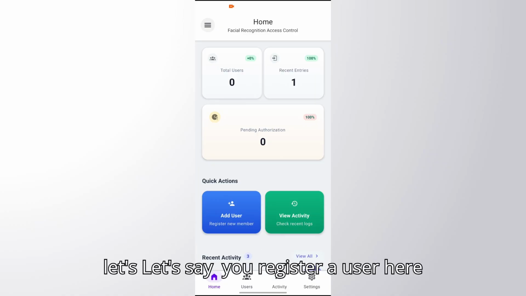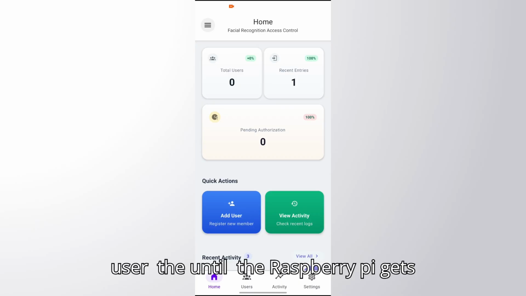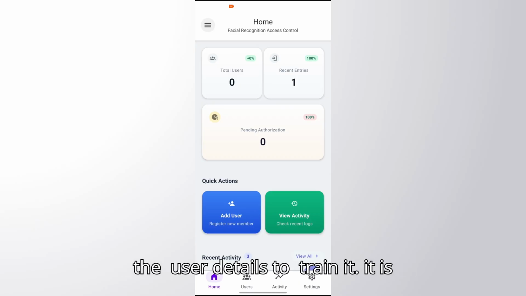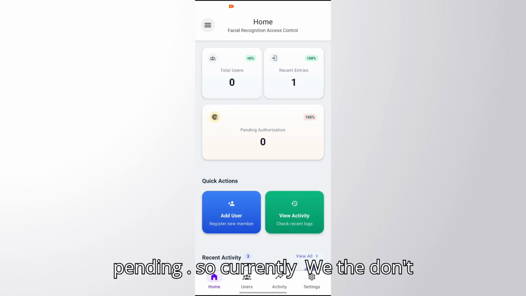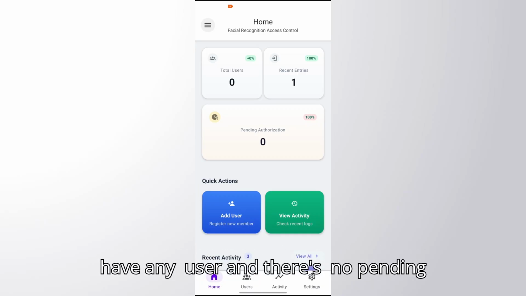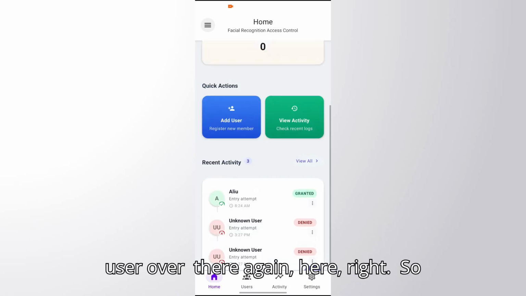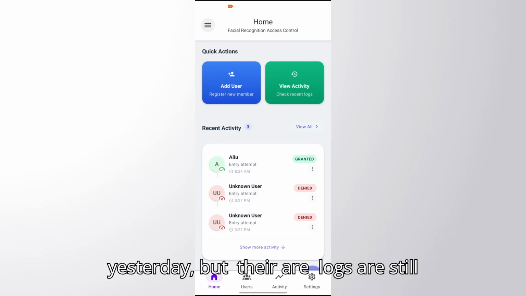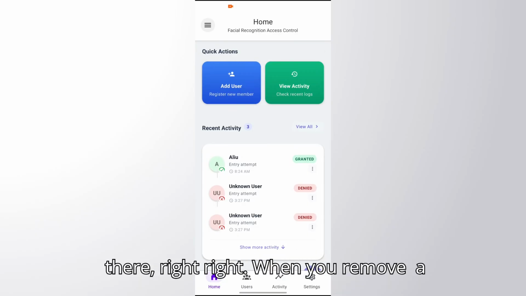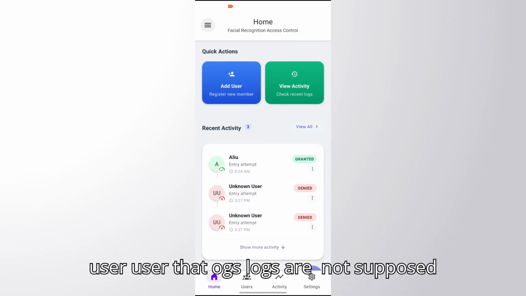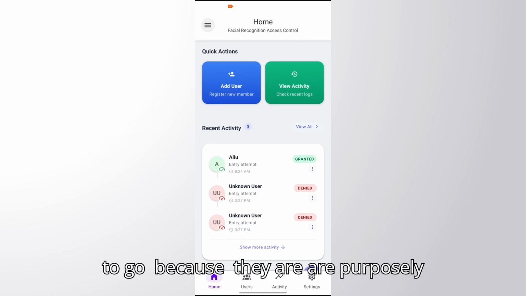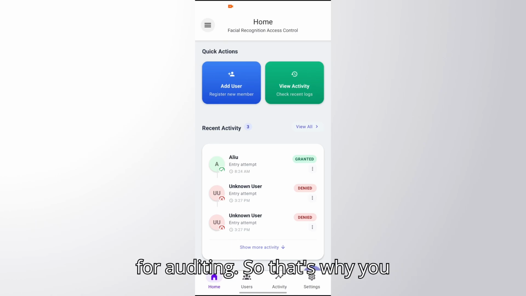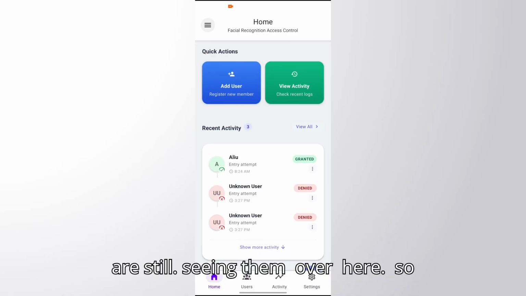So if, let's say, you register a user here, until the Raspberry Pi gets the user details to train it, it's still going to be pending. Currently we don't have any user, and there's no pending user over there. These are users that I removed yesterday, but their logs are still there. When you remove a user, the logs are not supposed to go because they are purposely for auditing. So that's why you are still seeing them over here.